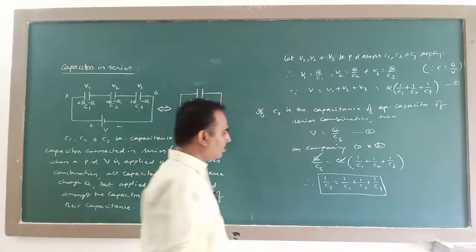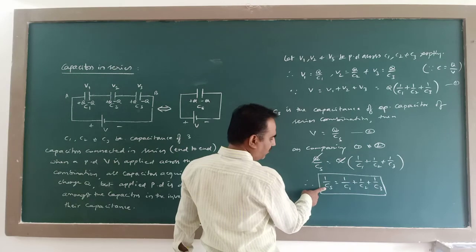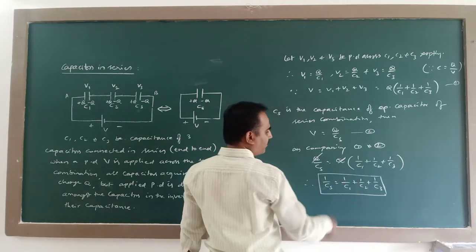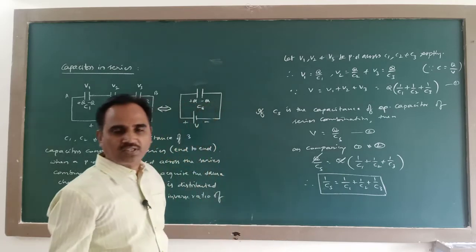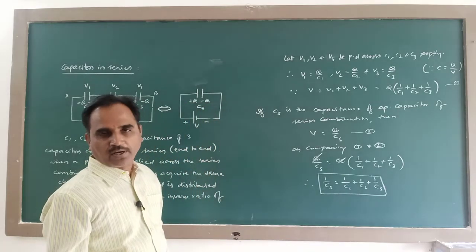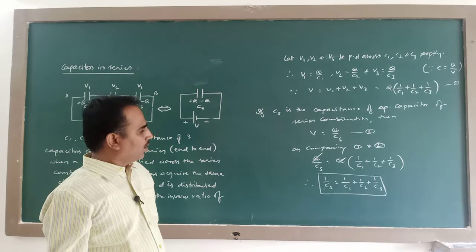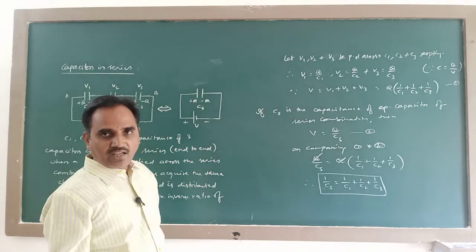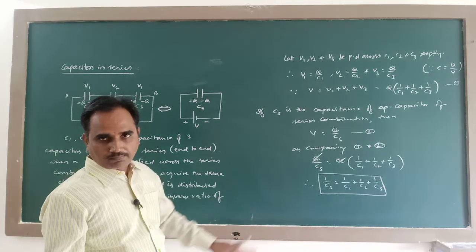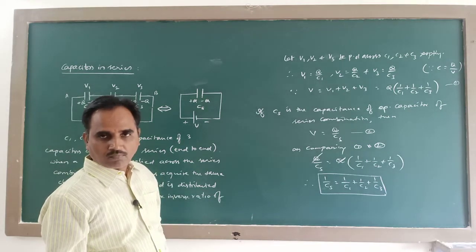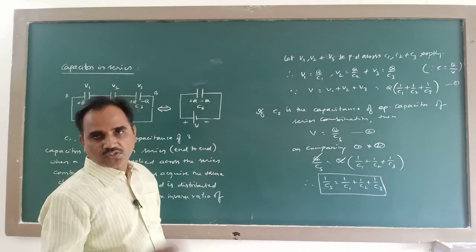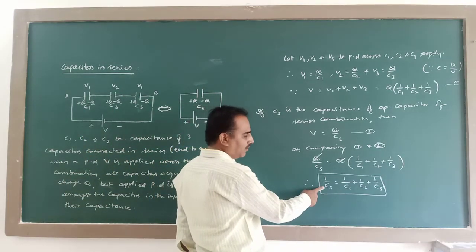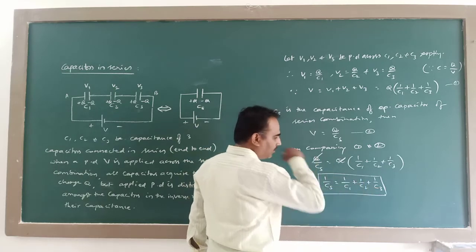Understand? So the reciprocal of the effective capacitance of a series combination is equal to the sum of the reciprocals of the capacitances of the capacitors in the series combination. Now, if you consider any mathematical equation of this form, the value of this term will be less than the least among these three terms.